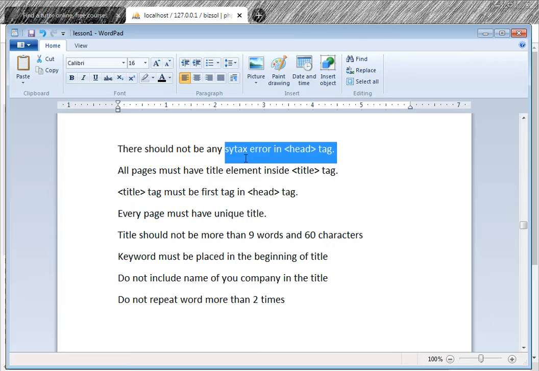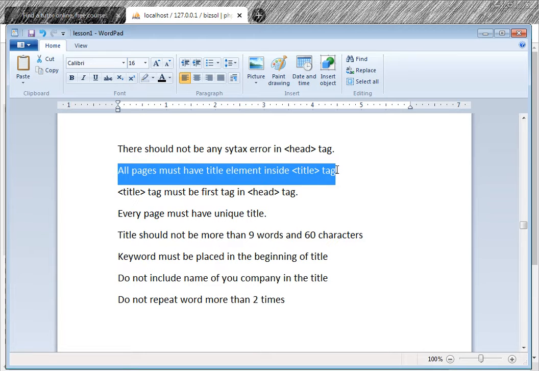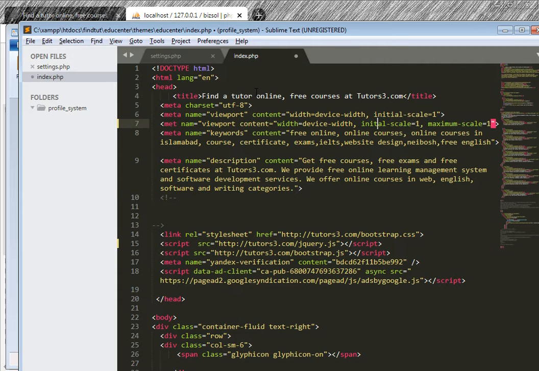Now, all pages must have title element inside title tag. Title element, okay? Title tag. All pages must have title tag. If I use this, there should be a title tag. This title tag inside that. This is the title tag, right?